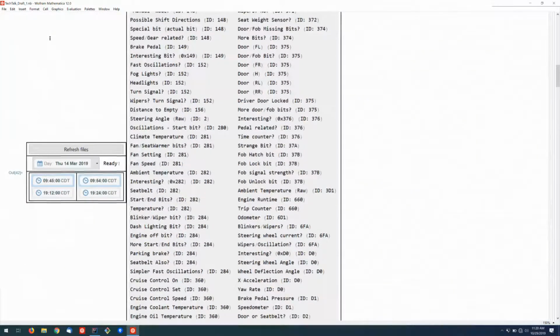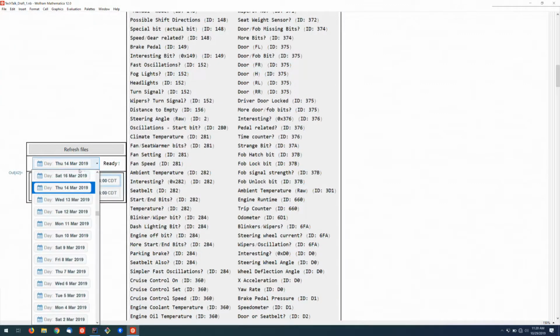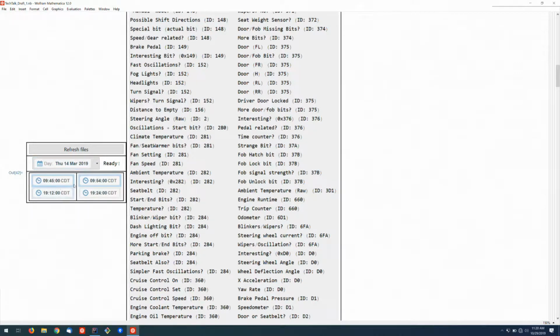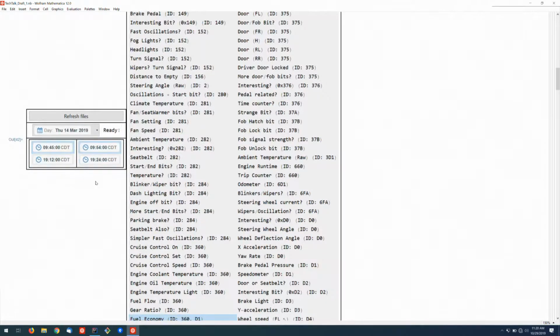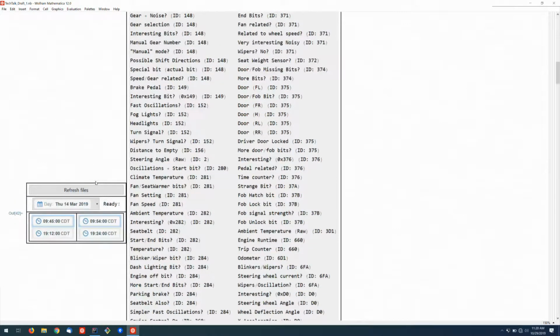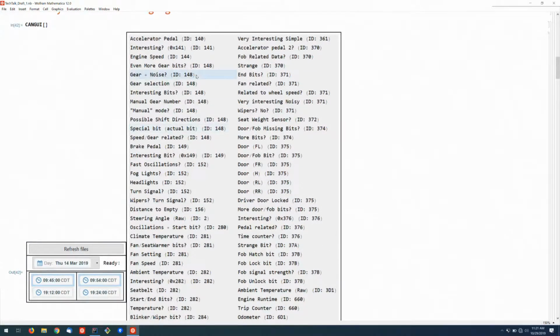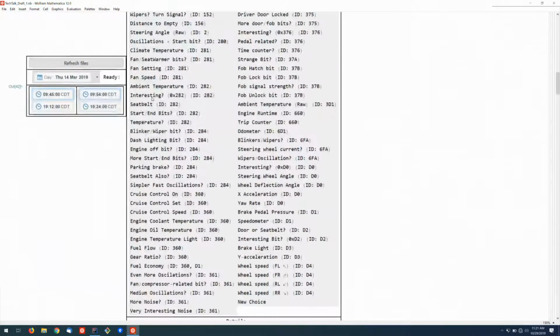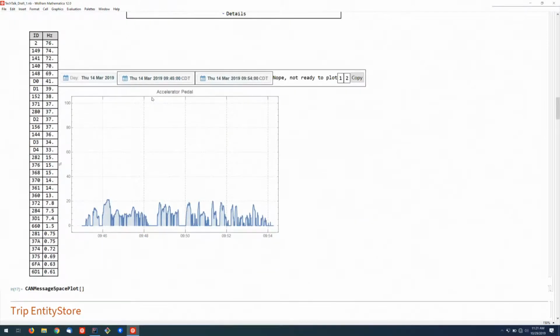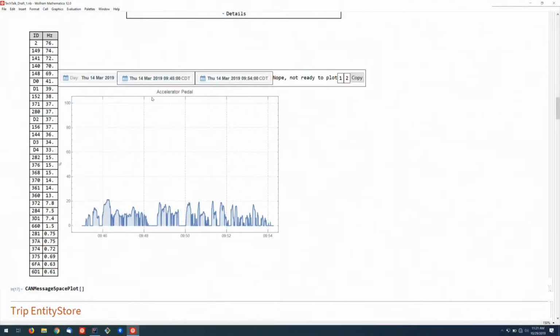What I've done here is I've built something where you can select a date of all the trips that I have, and you can choose the dates and times for trips. So for example, if I just pick this one, we'll just choose Pi Day for now. Cute. And you can select a specific thing that I've found, like here, for example, the accelerator pedal, and it will dynamically update this little display here. I know it's not the prettiest of displays, but it was much faster than manually moving things around. And you can see the messages that are there on this side and the frequency at which they're sent.